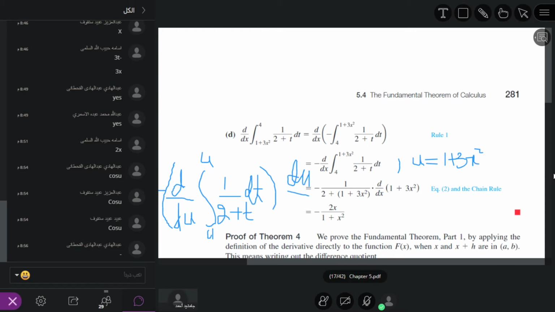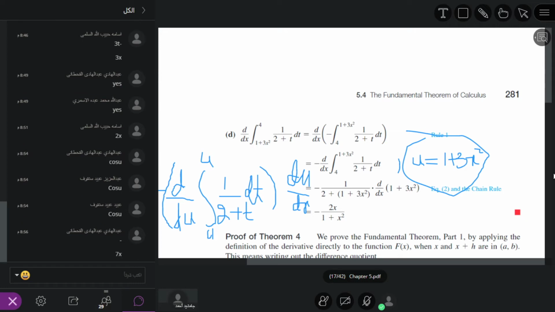So what is du over dx? What is the derivative of u, if u is equal to 1 plus 3x square? The derivative of 1 is 0, plus the derivative of 3x square: 3 is constant, the derivative of x square is 2x.